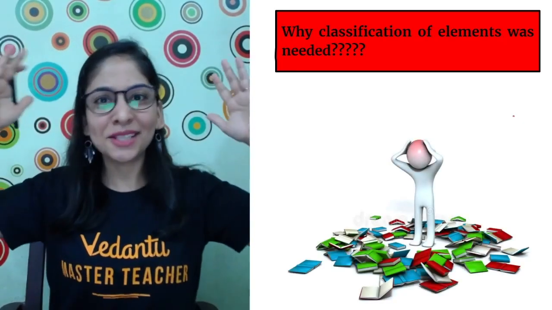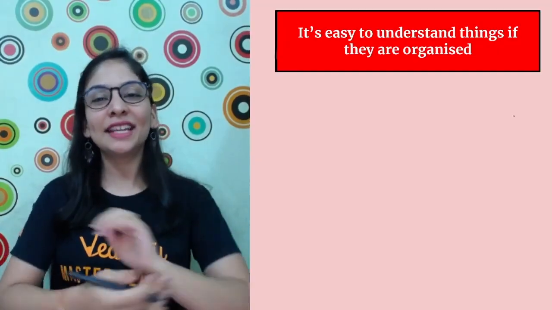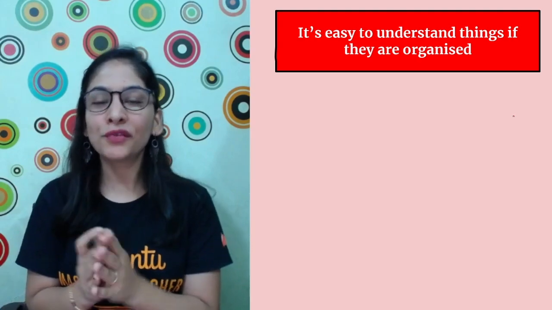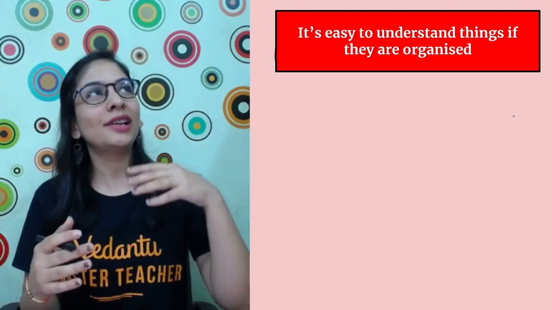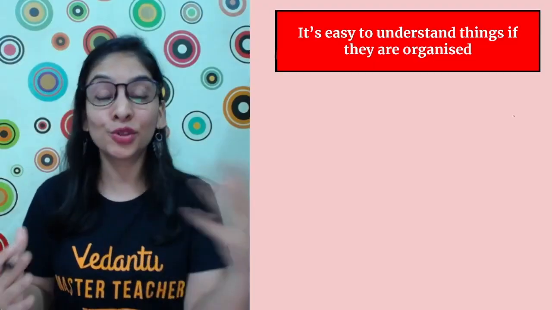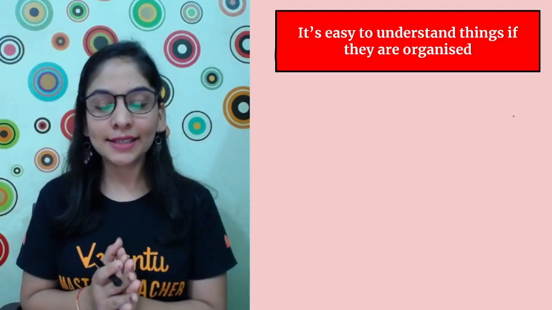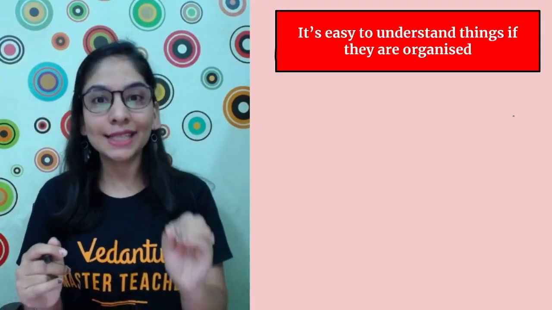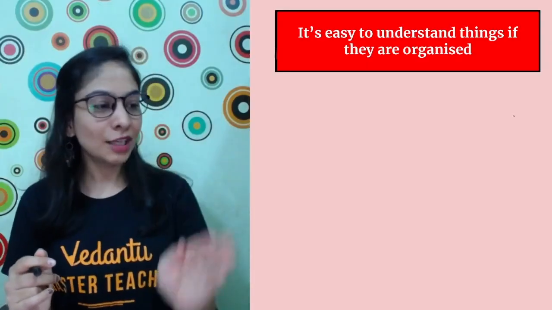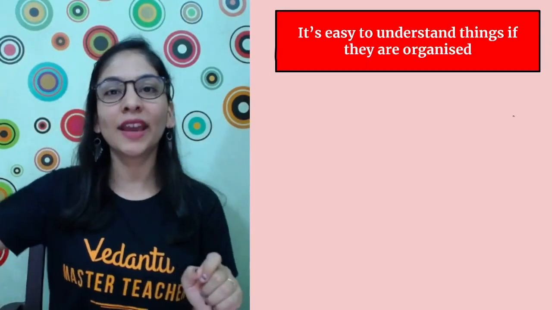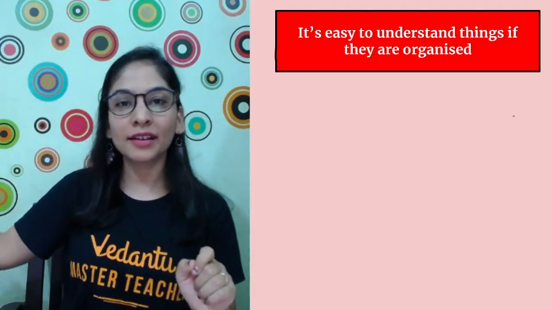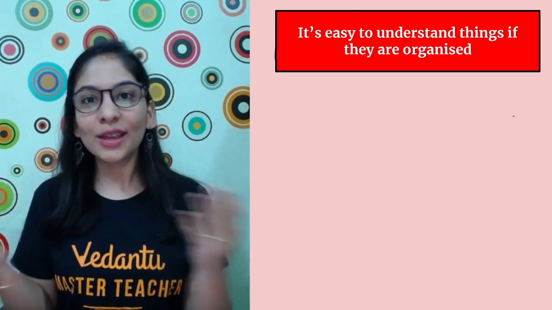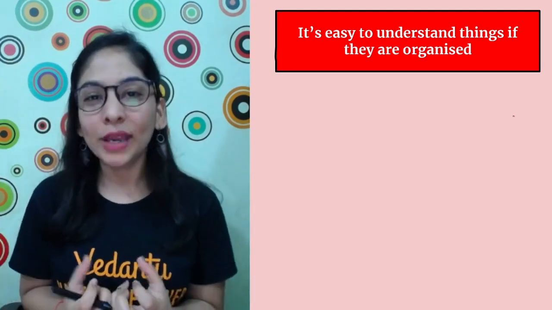You do not need to think that much. I think you know it. It's just easy to understand things when they're organized. It's like I had a list of so many groceries and so much personal shopping. Suppose I wanted to buy detergent, soaps, some perfume, shoes, and so many other things. I would prefer to go to a proper shopping market where everything is arranged and organized. I knew everything is labeled: if you visit here, you will get the soap. If you visit here, you will get the shoes with the proper size marked. If I visit that corner, I will get all of my grocery, all of my ration also. Isn't it amazing when things become so easy to find?